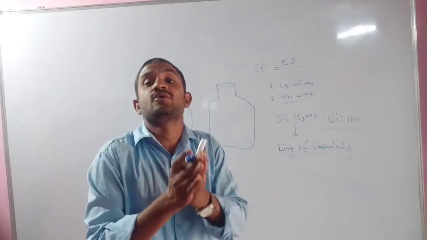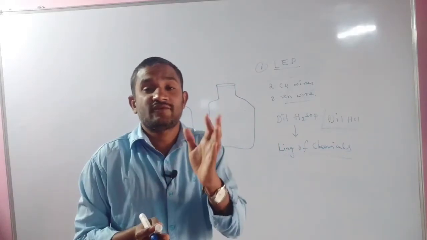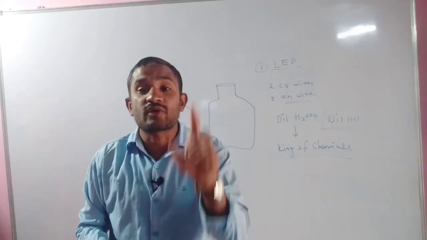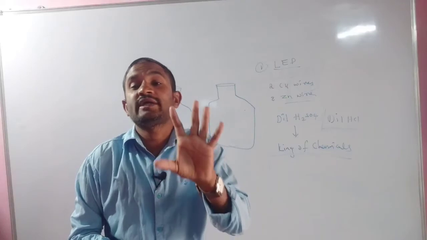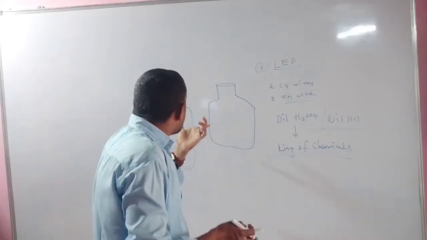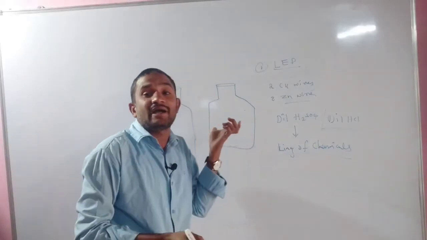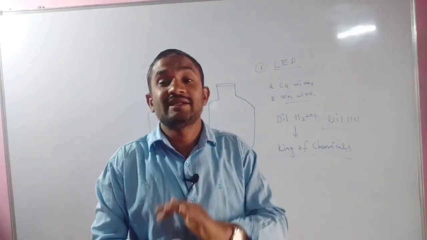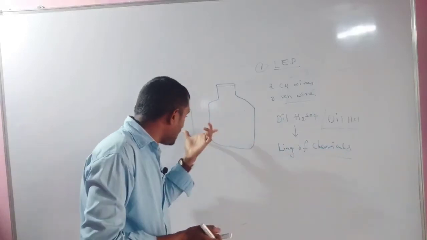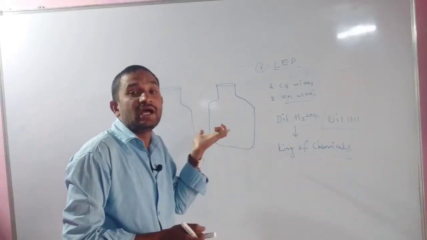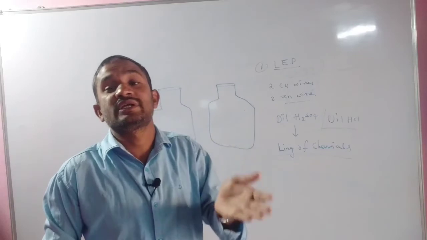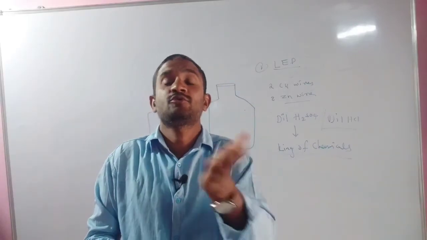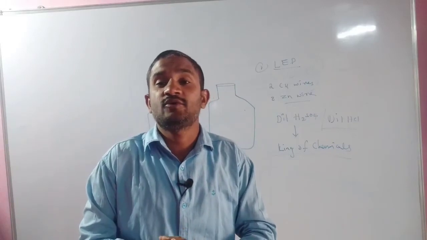Once you have to read the textbook, otherwise I can post that page of the textbook. Read that and try to understand how we can make our own cell, and draw the diagram and post it in our group. In the next class I will explain how we have to make our own cell. Up to that, try to read that page which I will post, draw the diagram, and post it in our school group. Thank you so much.